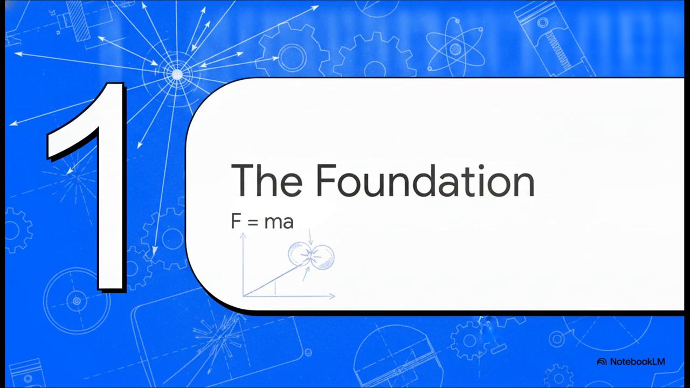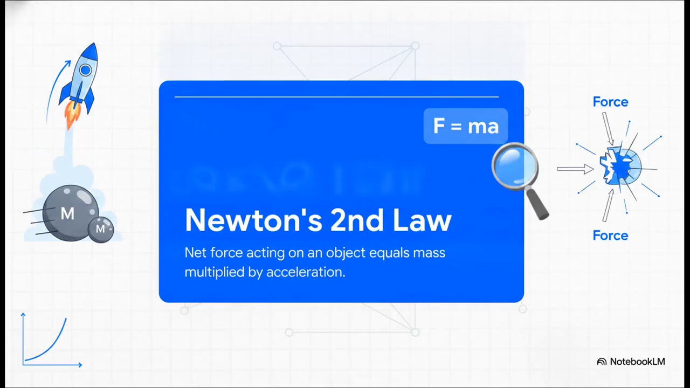Section 1. The foundation. F equals ma. So, to understand why a 0-second impact is just so catastrophic, we have to look at the very foundation of physical movement. This is Newton's second law, expressed simply as F equals ma. Net force equals mass multiplied by acceleration. It's the absolute core formula we use to calculate the force of any impact.